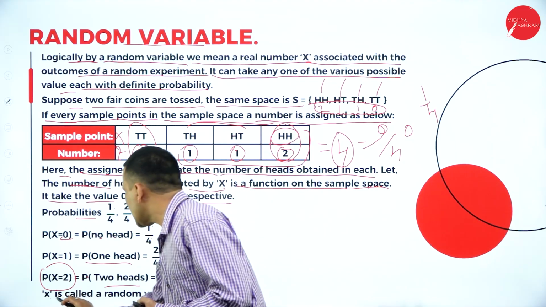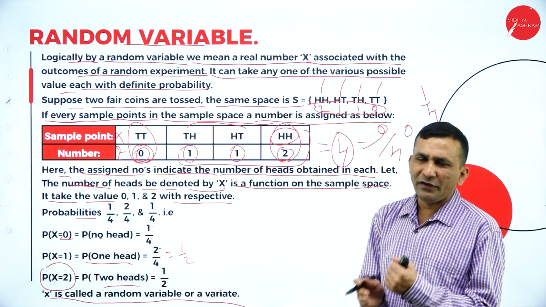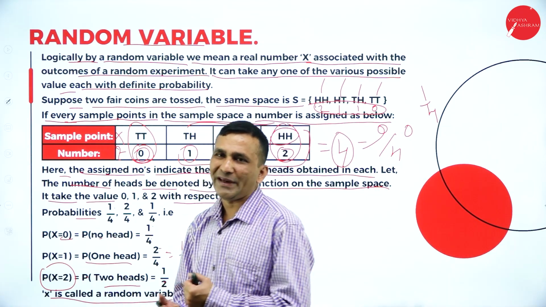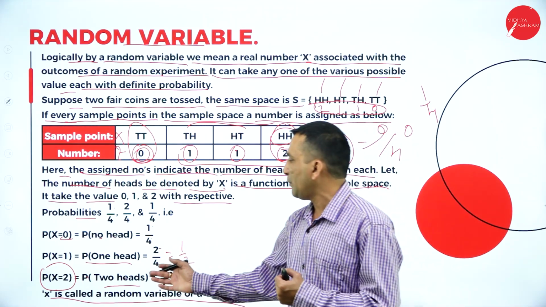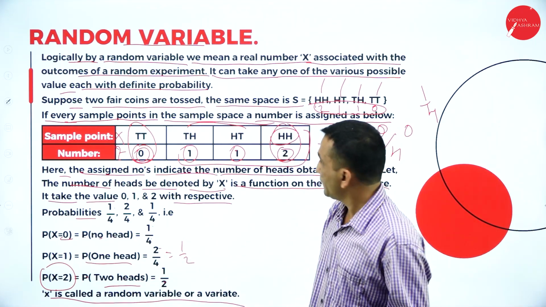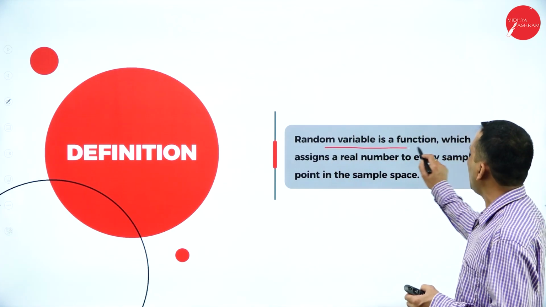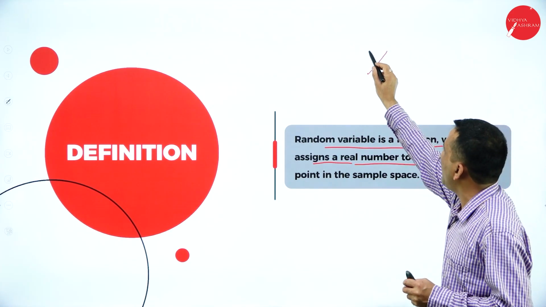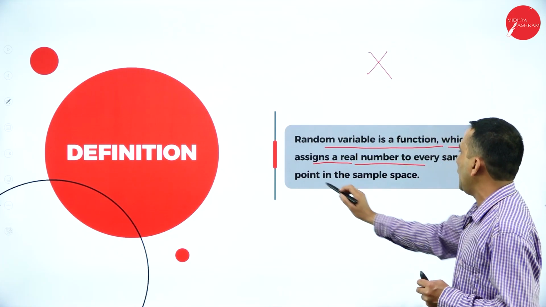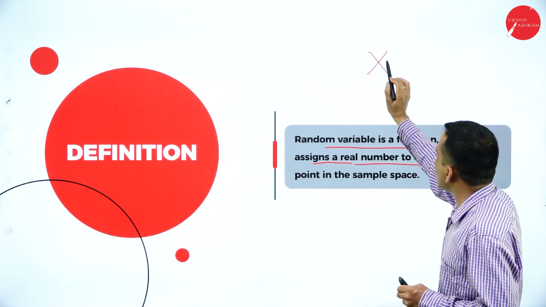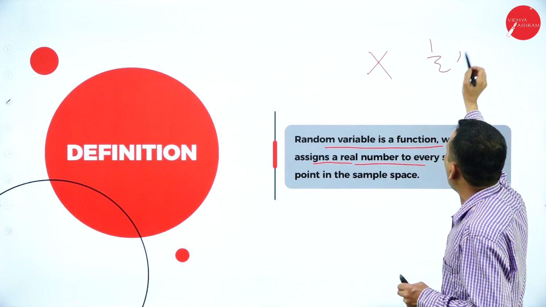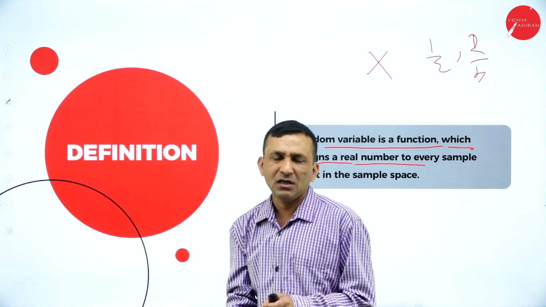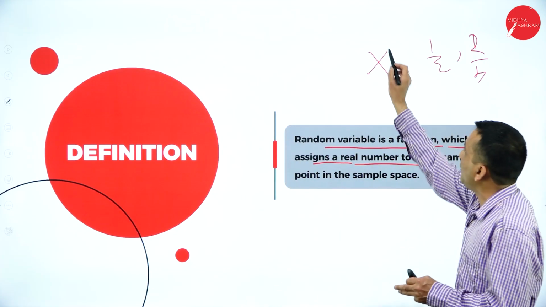So X is called the random variable. Without the X value you can't go for the calculation, you can't do a probability. So the probability completely depends on identifying the X value. There is one standard definition: a random variable is a function which assigns a real number to every sample point in the sample space. Based on the experiment, 2 coins, 3 coins, any number, any experiment, we identify a real number.